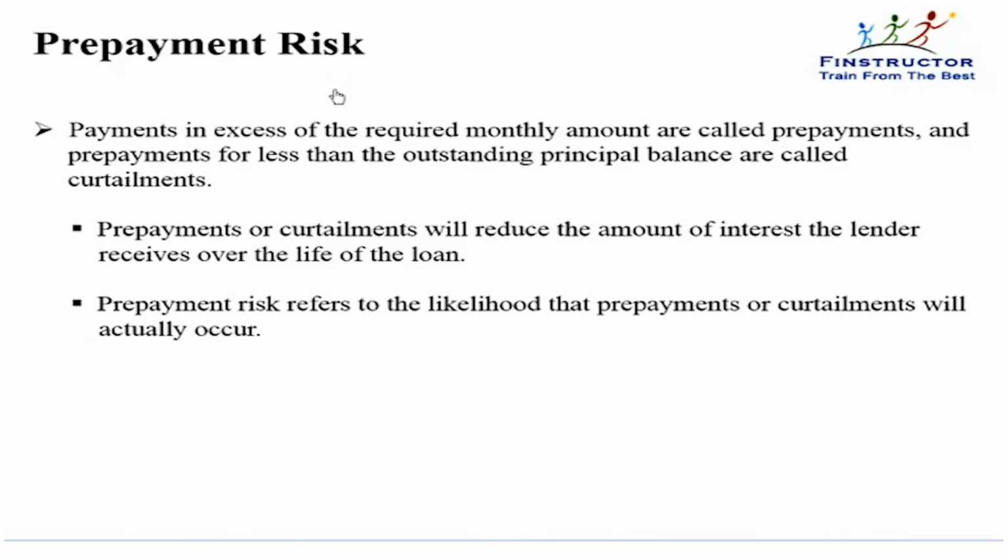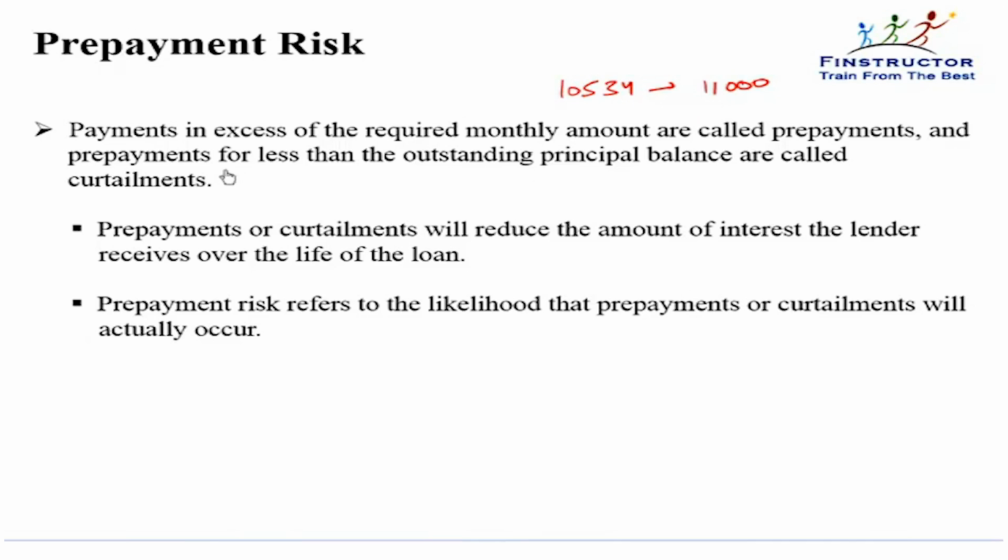Now, a very relevant and important risk in the case of mortgages is that of prepayment. Prepayments are payments in excess of the required monthly amount. So you're supposed to pay 10,534. If suppose we pay 11,000, then whatever excess we have paid will go on to reduce our principal, and hence the interest that the bank will earn will also go down, because the interest at any period is the outstanding principal multiplied by the rate at issuance.